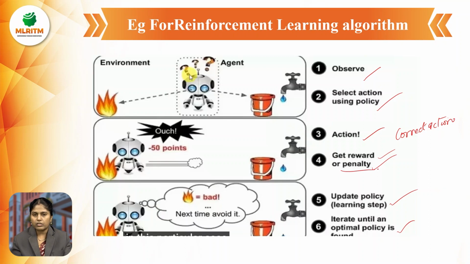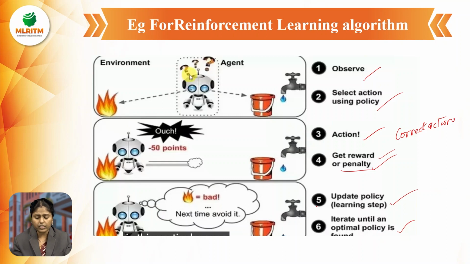After doing all this, we get only either rewards or penalties. After that, that particular policy is going to be updated in the entire reinforcement algorithm. Policy is nothing but some learning policy. We should learn this policy step by step so that we are getting the predictive output. Iterate until an optimal policy is found. Until a unique policy is found, the iteration is done in the entire algorithm.